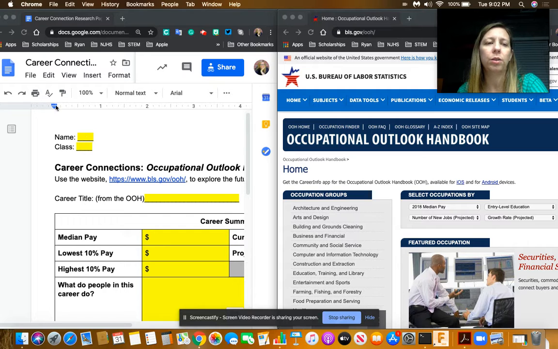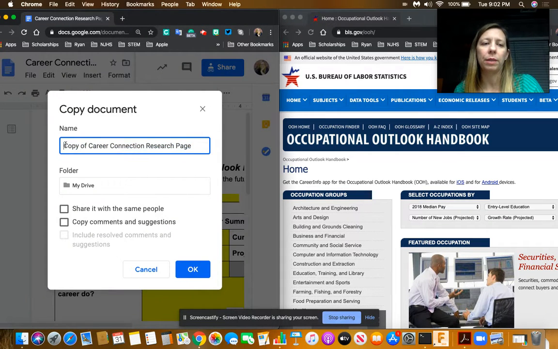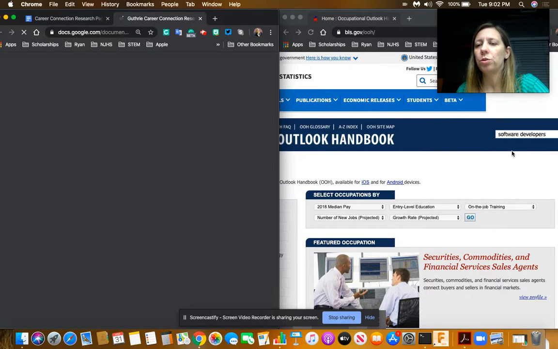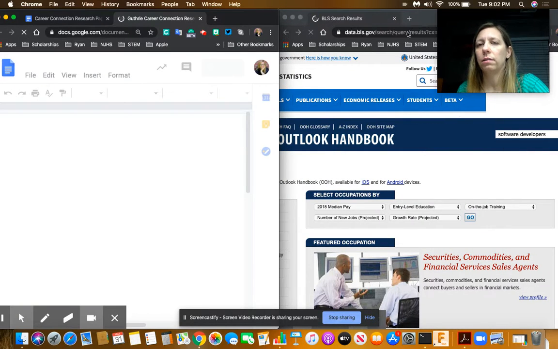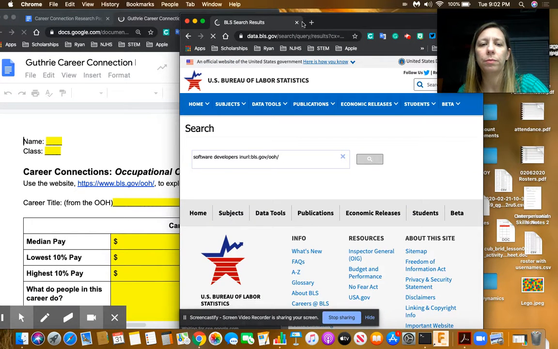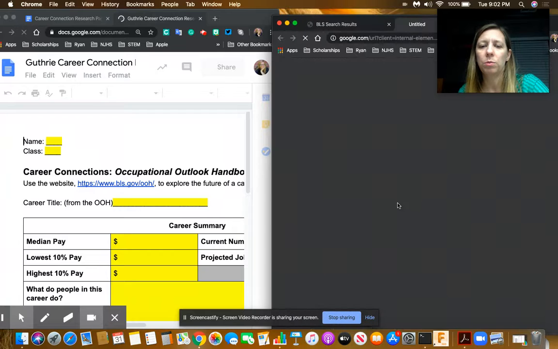And over here, you will need to make a copy in order to be able to type in. So I'm going to go ahead and do that right there. I'm not going to do one of the careers that I want you to do. I'm going to do a different one. And so I want to search for software developers. And I'm going to click on the very first thing that comes up. I just searched the handbook.